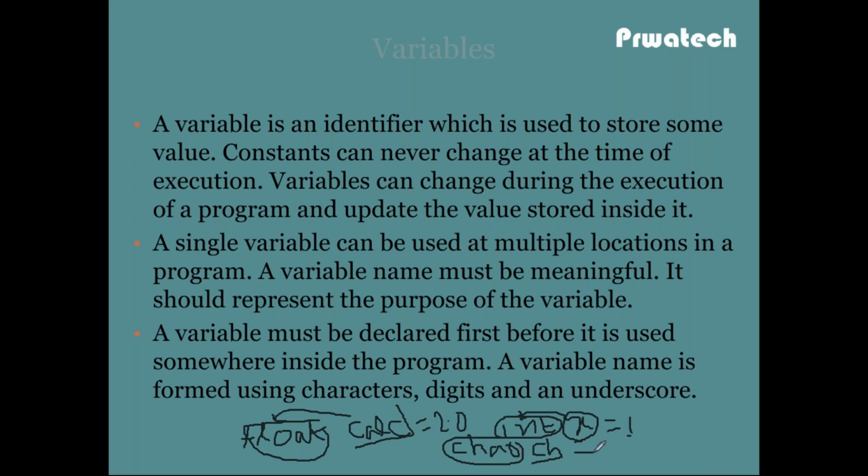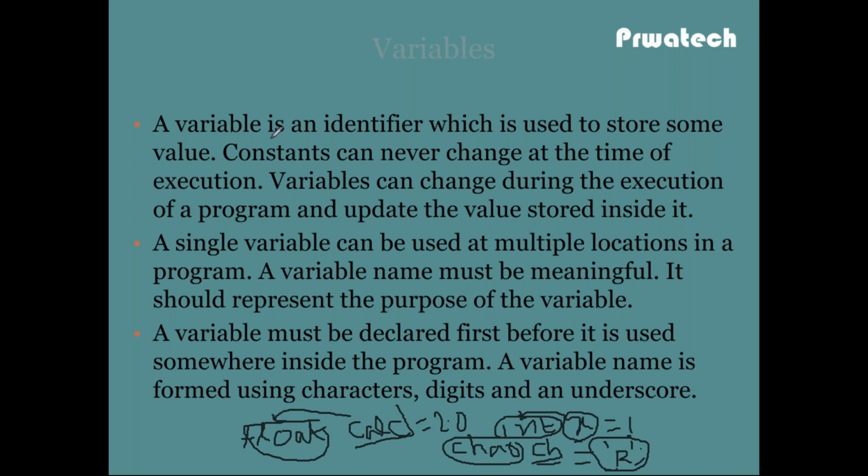Char ch equal to 'r'. So char ch is a variable name of character data type having the value of r. Write that. So a variable name is an identifier which is used to store some value.